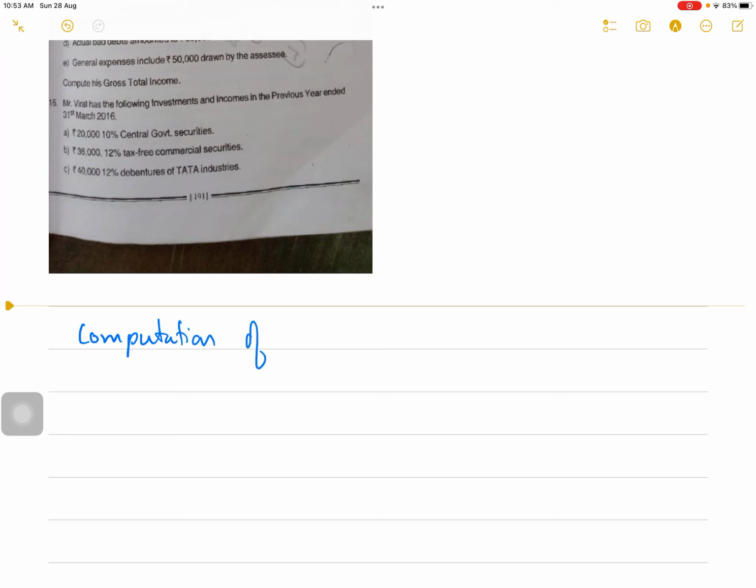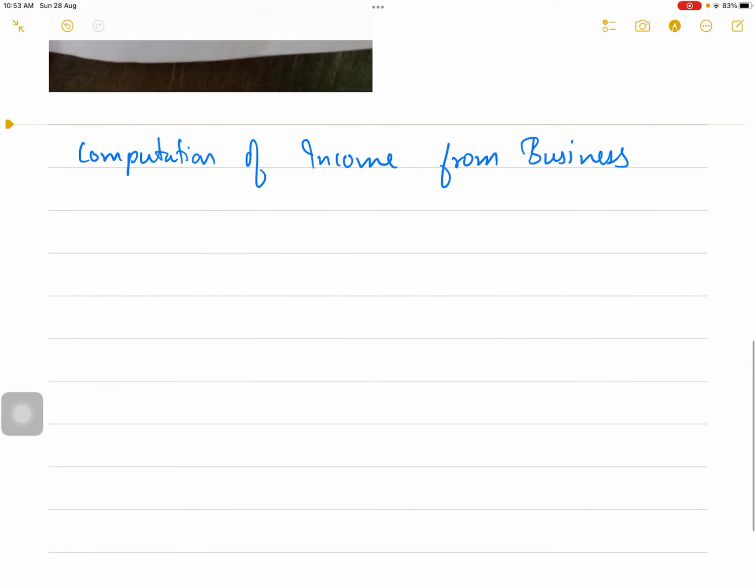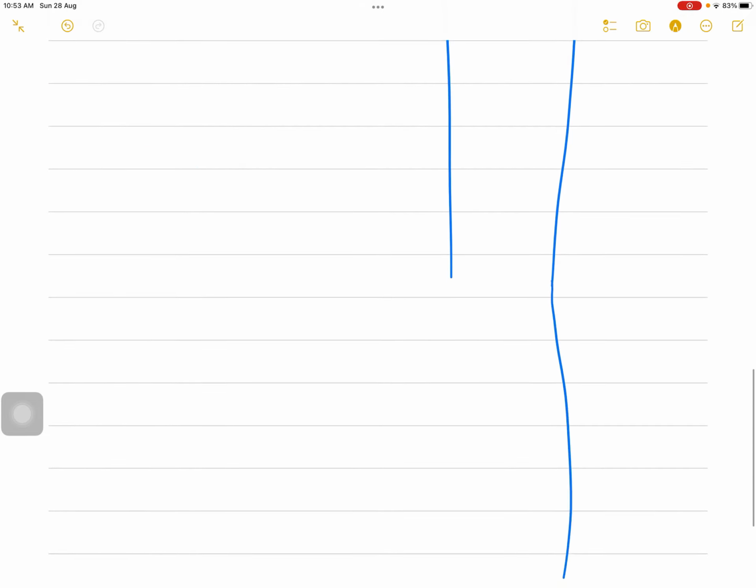Computation of income from business. Make 2 columns: particulars, amount.